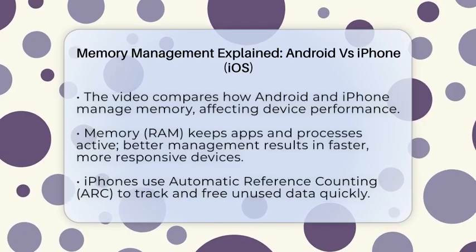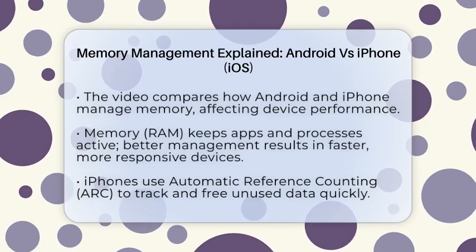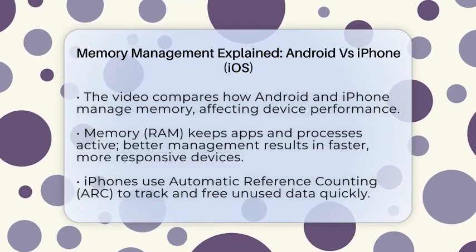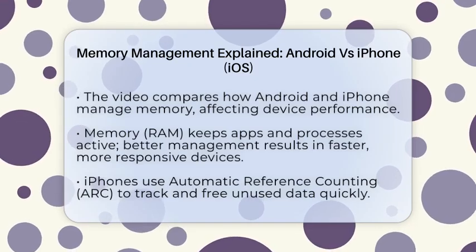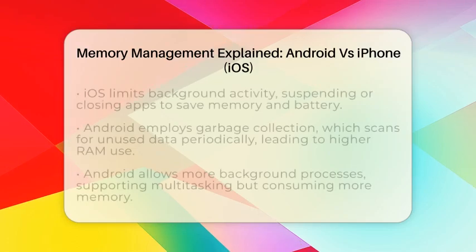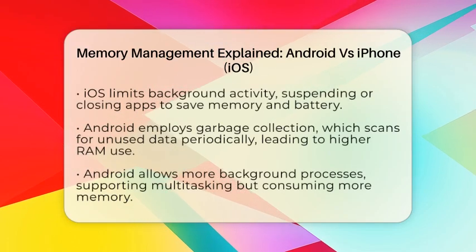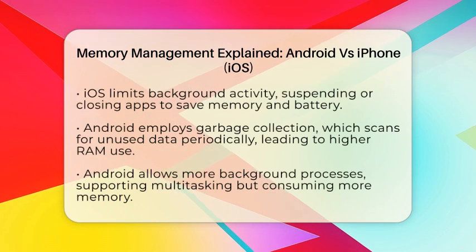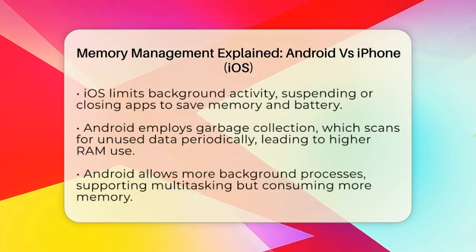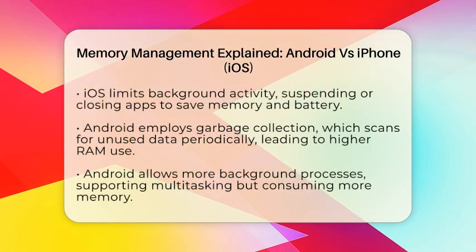iPhones use a system called automatic reference counting, or ARC. This method keeps track of how many parts of the system are using a piece of data. When nothing needs that data anymore, ARC frees it immediately. This means iOS clears out unused memory quickly and efficiently. It helps keep the RAM usage low and prevents apps from hogging resources.